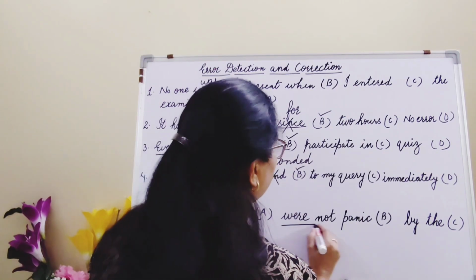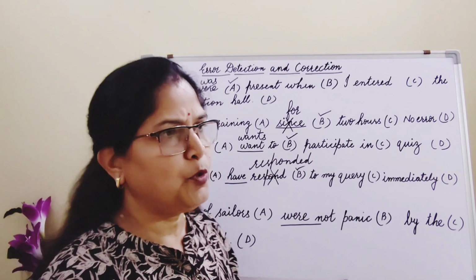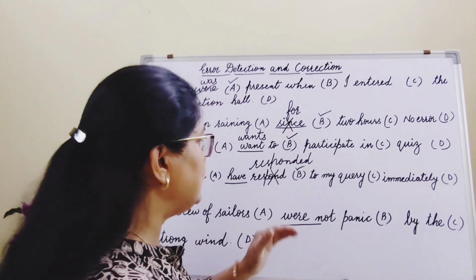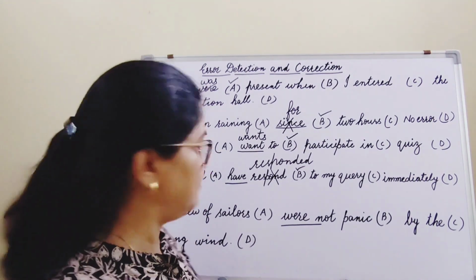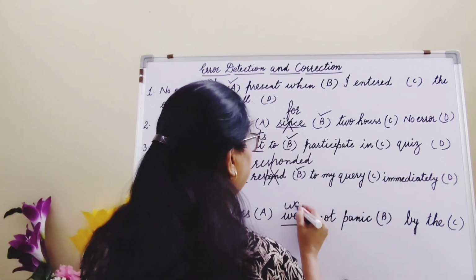Here you have to find out where the mistake is. The crew of sailors. Whenever we talk about one unit as a collective noun, then remember the verb is not used in the plural. So it should be a singular verb. So the crew of sailors was not panic.